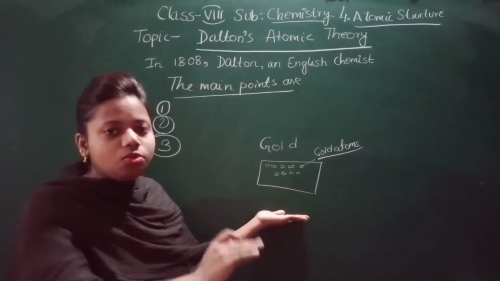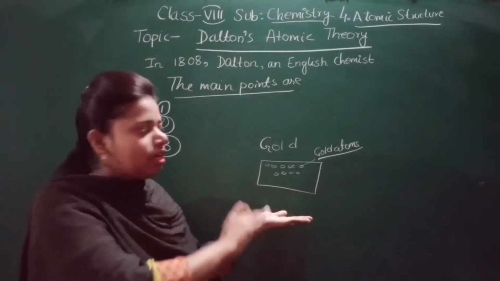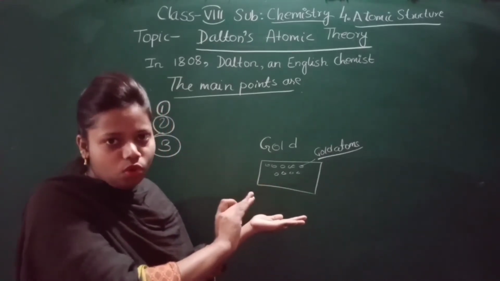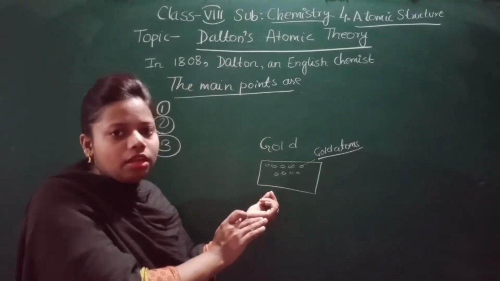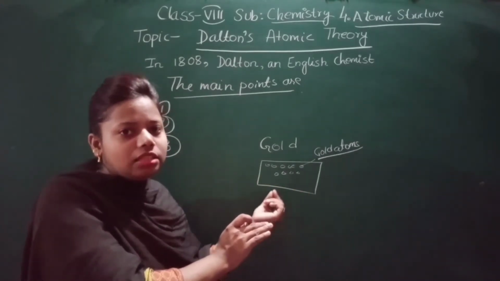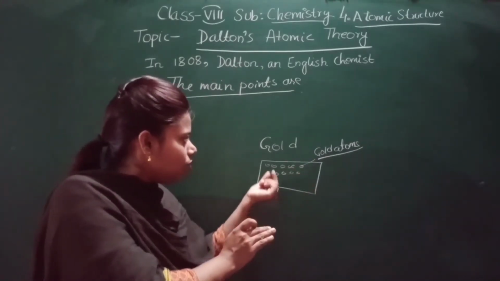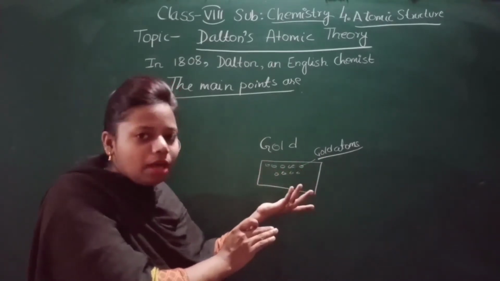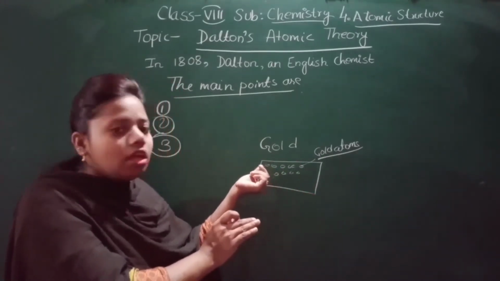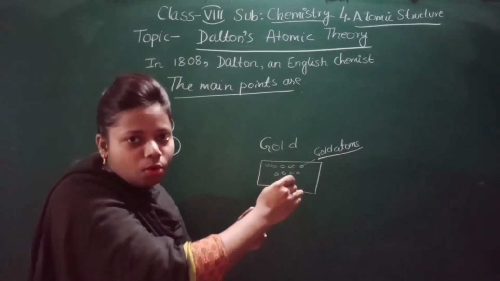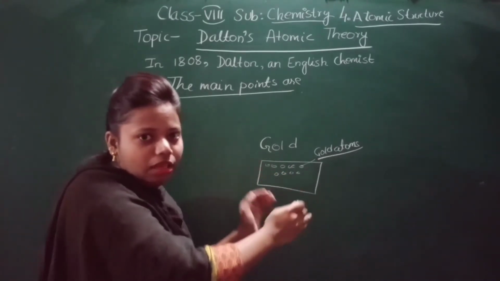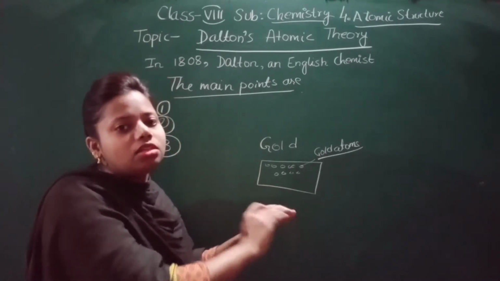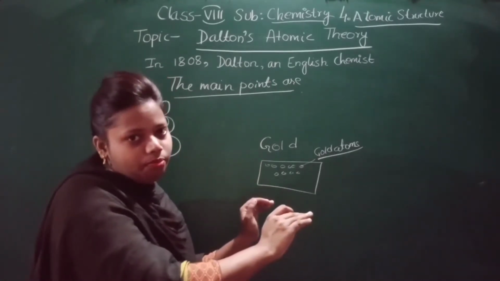Okay. And it is what? That same element. Not that in gold a silver atom will come. No, no. So the atoms of an element have the same mass and the same properties. All the atoms present here will have the same mass. It is not that this will have less mass and the other will have more mass. No, it's not like that. The atoms of an element will have the same mass, and the properties of the atoms are also the same.